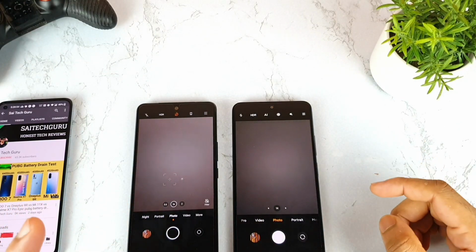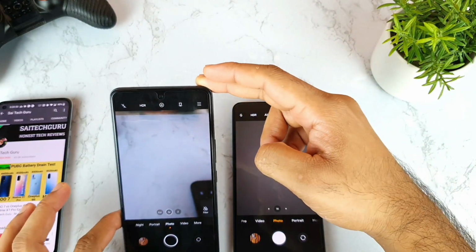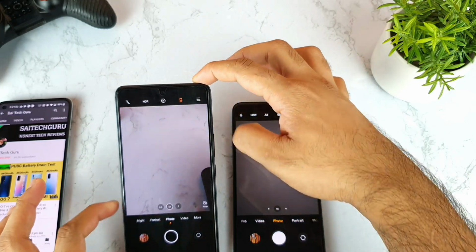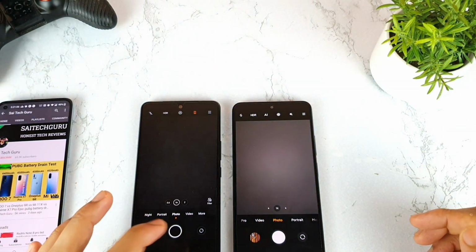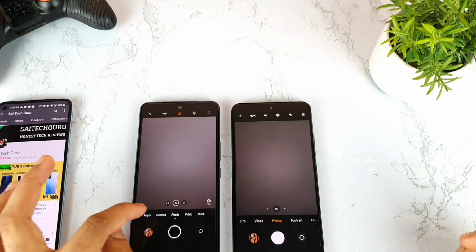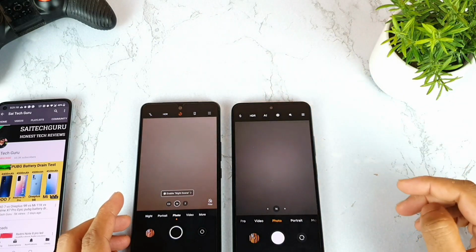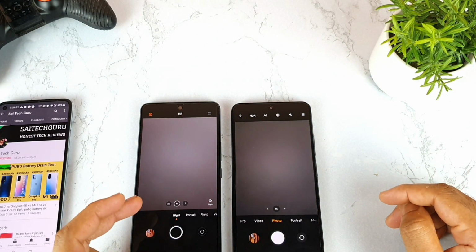One good advantage of this IQ7 is that whenever you use the normal mode camera in good lighting, it won't display anything. But when you go to a dark environment, it will pop up a message saying to try the nightscape mode. As you can see, friends, let me do it again. This is a complete dark environment, and you get the message to enable the night mode, as you can see clearly.